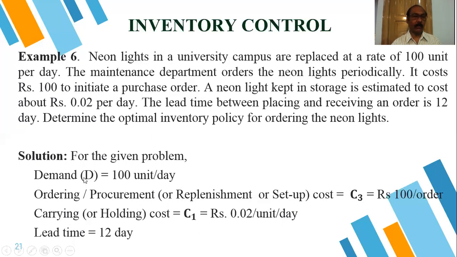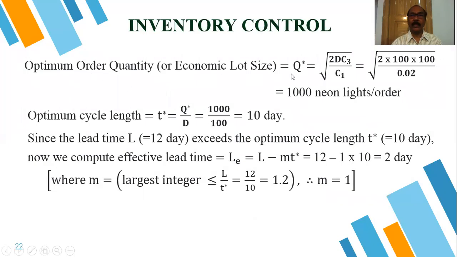Now first we have to calculate Q star, the economic order quantity or lot size. Using the formula, we get the square root of 2 into 100 into 100 divided by 0.02. The 2 cancels out, and we get another 100, so 100 times 100 gives 10,000, and the square root is 1000. So 1000 neon lights per order. This 1000 units is our economic order quantity.